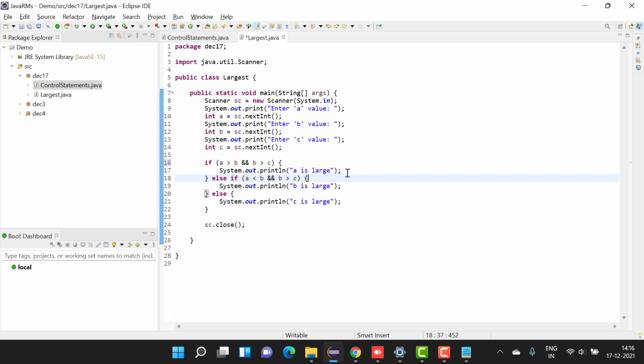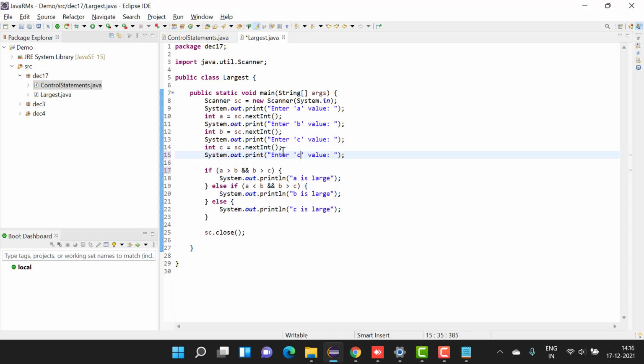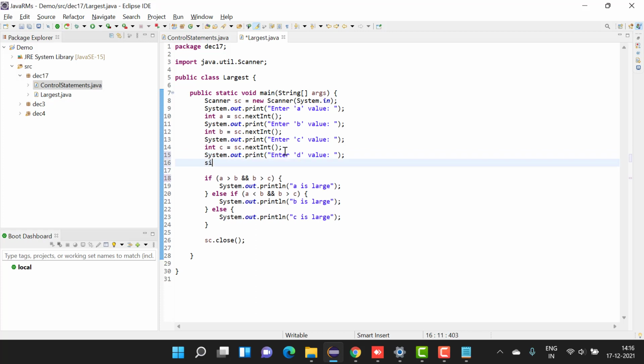What if I add another variable and take that also as input? Assume you are developing software for a population census, and you wrote a program only for parents having two kids.